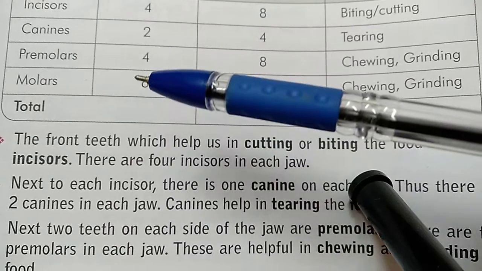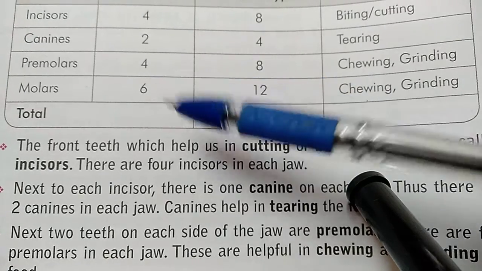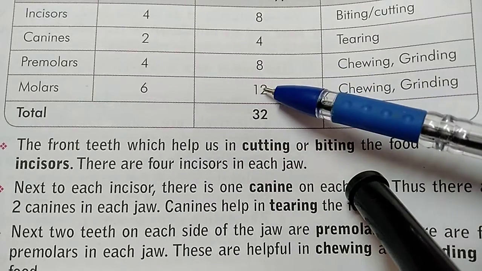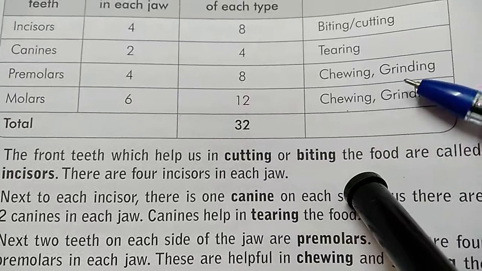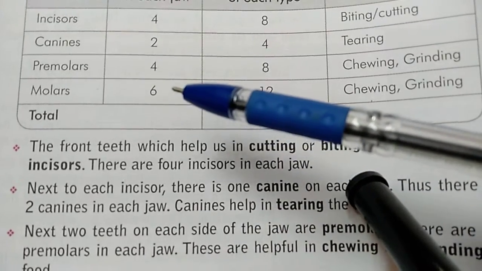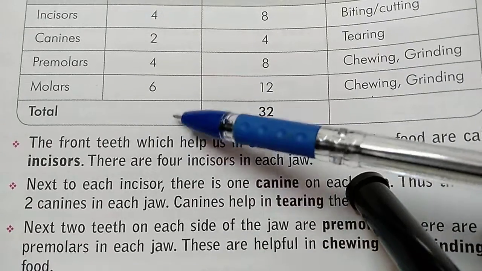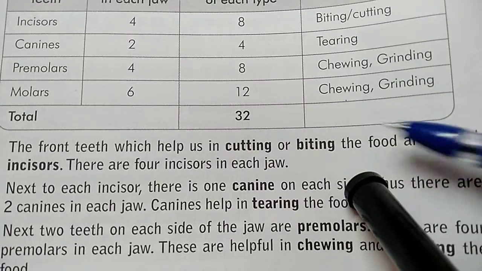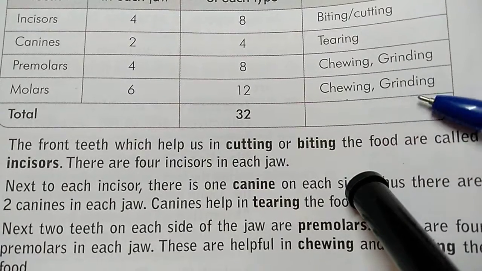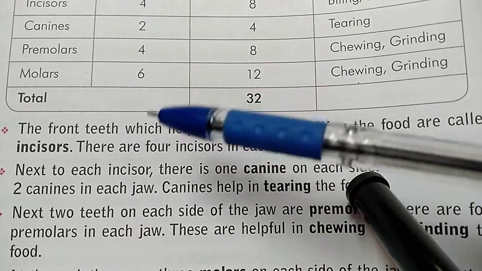Next, the third type of teeth will be premolar. The number of premolars will be 4 in each jaw, so 8 in total, and the function is chewing and grinding. 2 premolars are present on both sides of the canine. Molars will be 6 in each jaw, total number will be 12, and the function is chewing and grinding. 3 molars are present on both sides of the premolars.